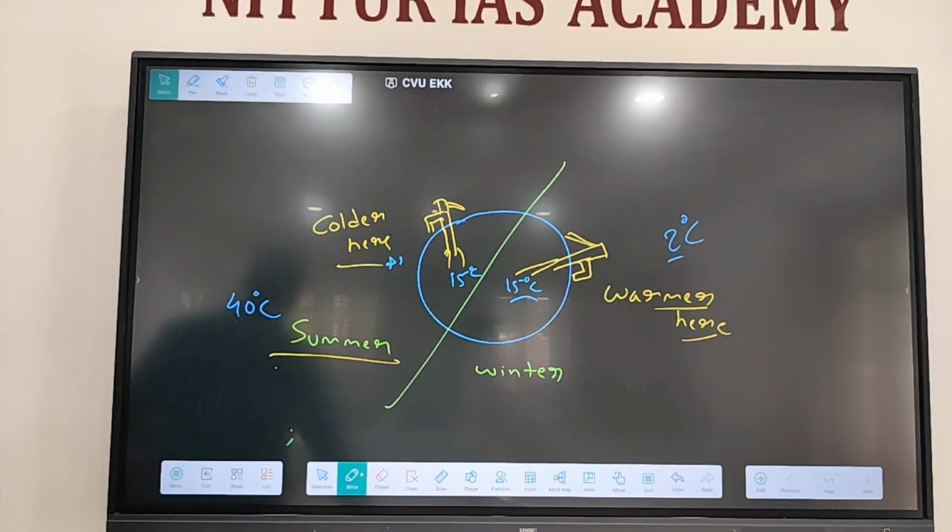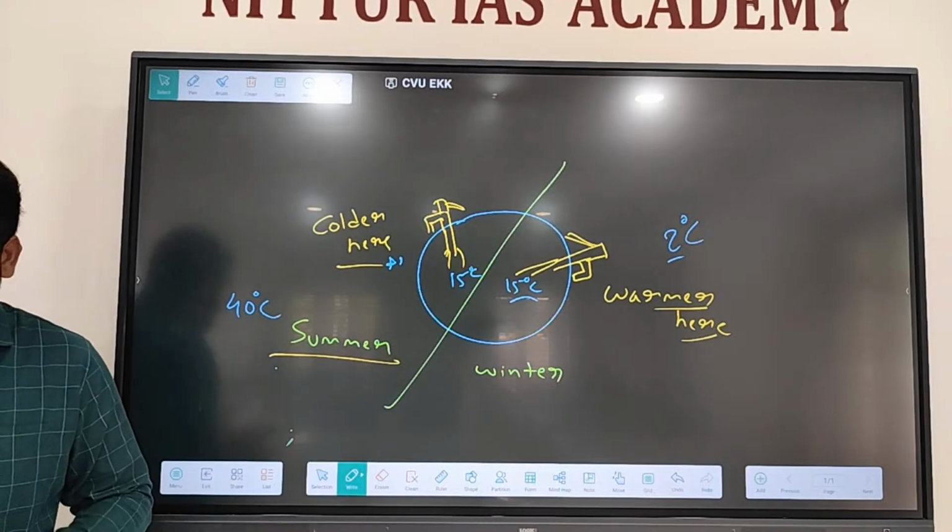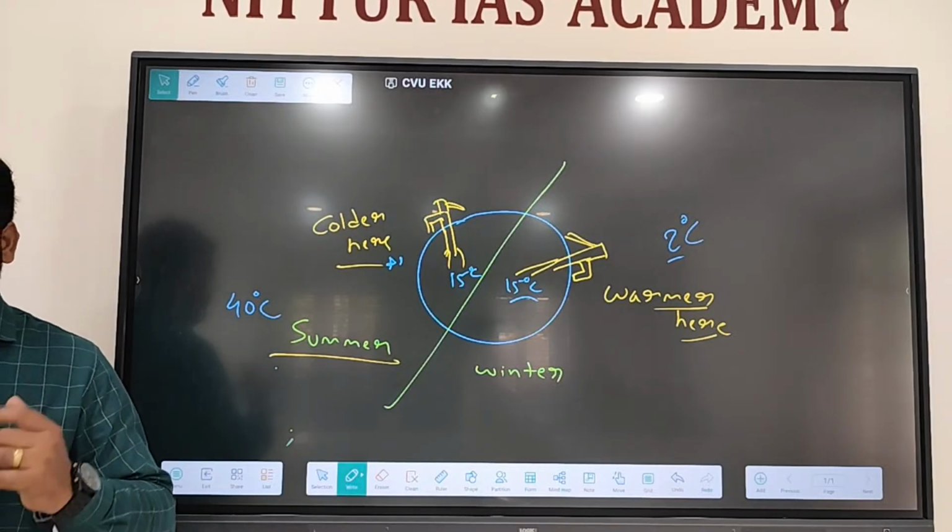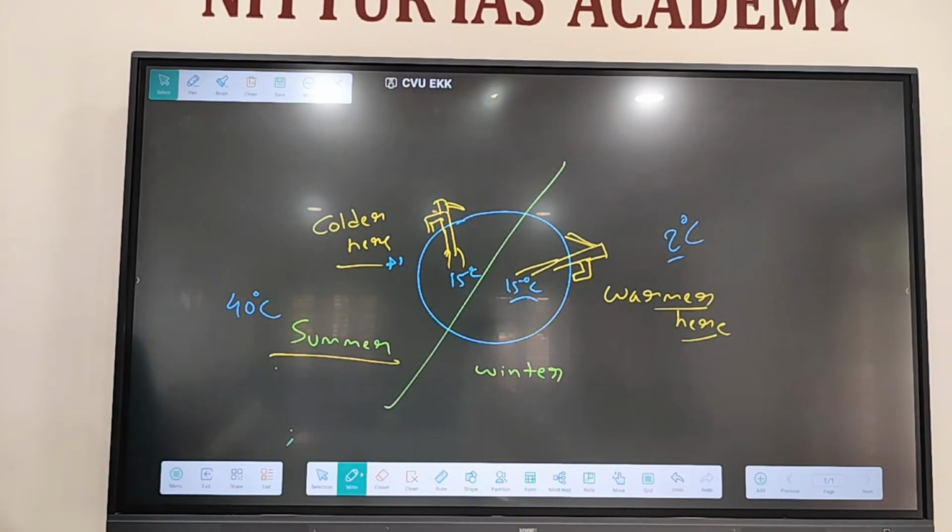You are traveling in a train. You just popped a ball above. Will it fall to your hand, behind you, or in front of you? What will happen? Practically, think. Theoretically, you are moving in a car at 160 kilometer per hour, or in a train at 110 kilometer per hour.